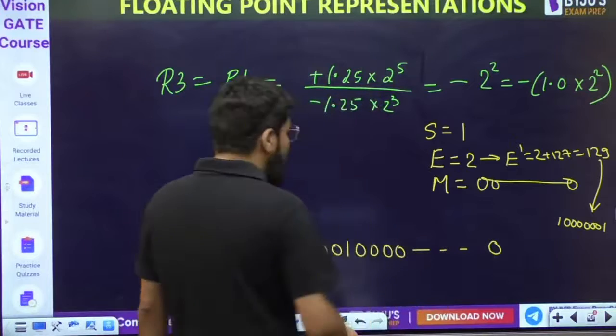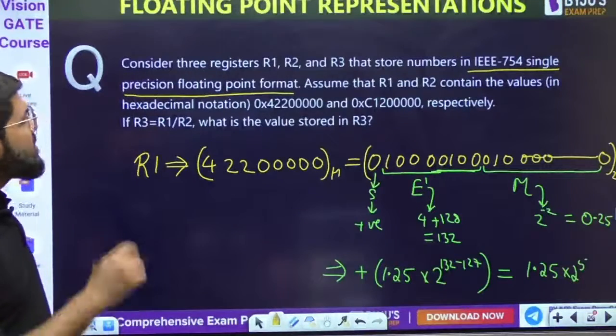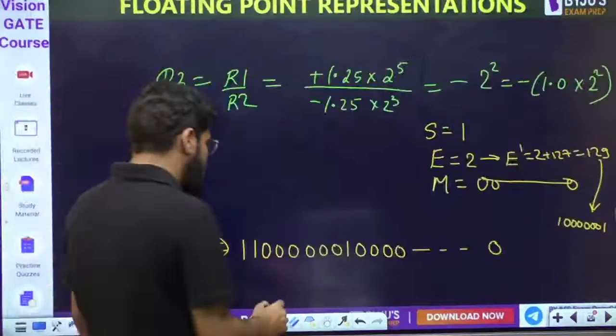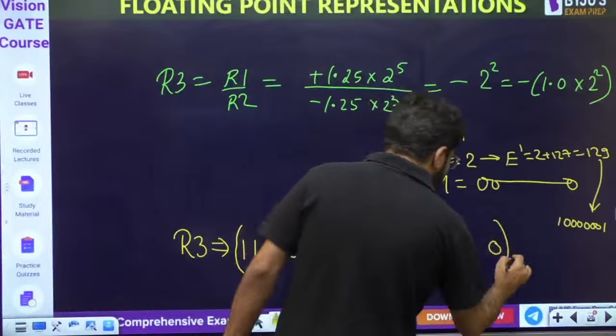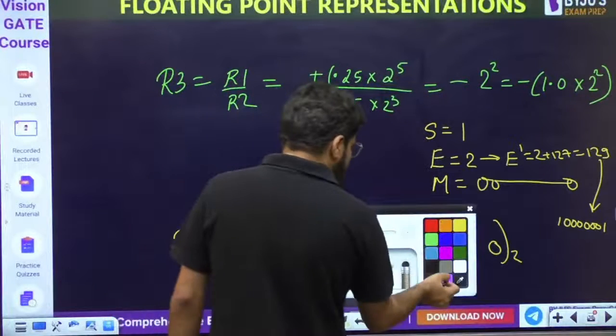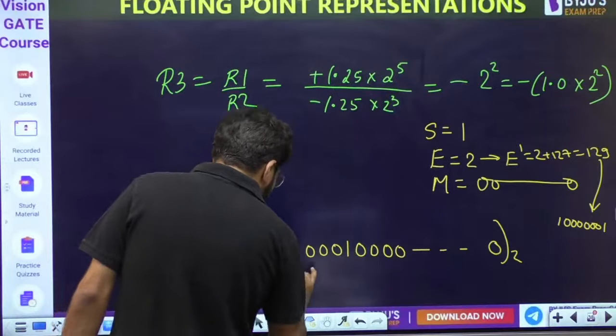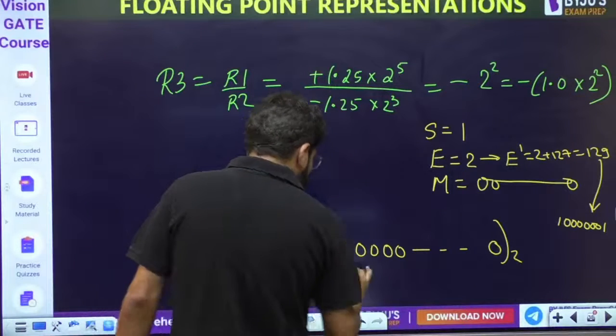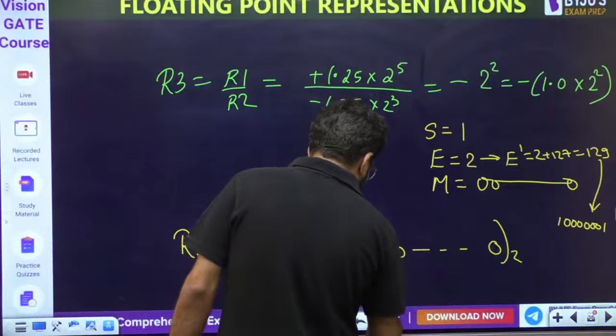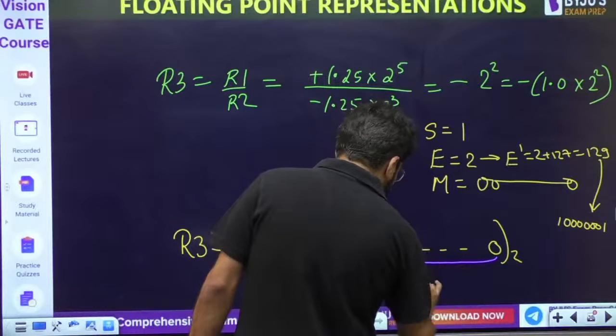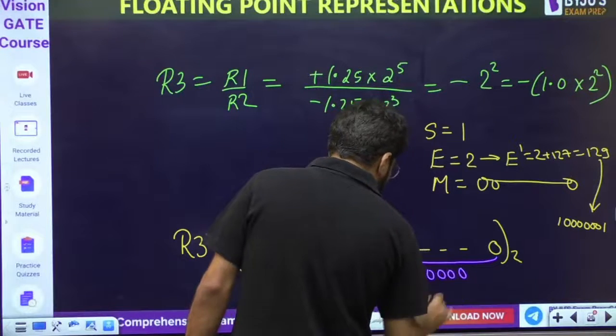Now we have to write down the answer. Of course the data is given in hex, so let us write down the answer in hex only. This is the binary answer, if the options are in binary. But since the data is in hex, the options will also be in hex. This is C, 0000 is 0, 1000 is 8, and the rest is all zeros. 5 zeros will be there.